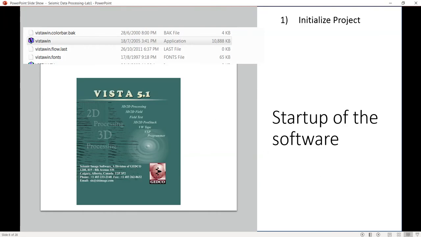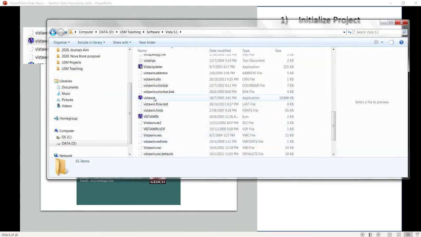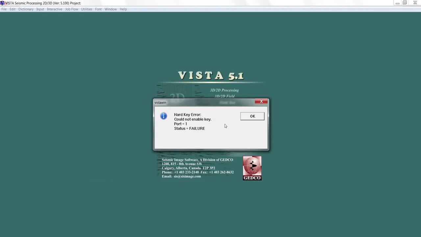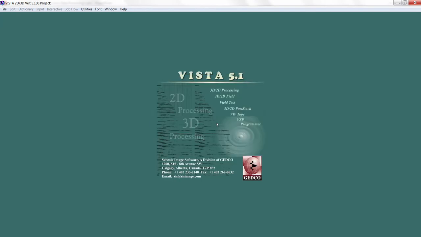The first thing is how we start up the software. As mentioned in this slide, we need to go to the processing software folder and double click on the stubin. Just click OK and close these tips. Now let's see how we can define a new project or initialize the project.